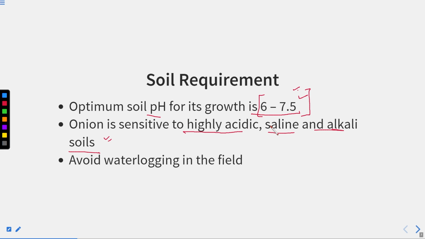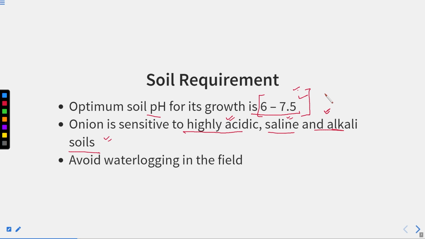So they are very slightly acidic and slightly alkaline. They cannot grow in highly acidic or saline or highly alkaline soil. So slightly acidic soil or slightly alkaline soil can favor the growth of the onion.